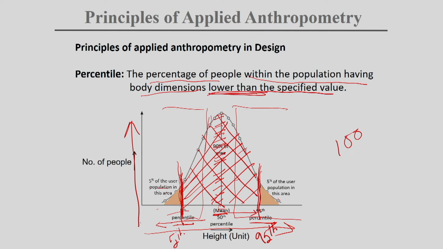This is very important: lower than the specified value. So when we are taking the 5th percentile value, 5% of the user population is lower than this value. When we are considering the 95th percentile, then 95% of the population have height lower than this 95th percentile value. So this is the importance of taking percentile instead of average.